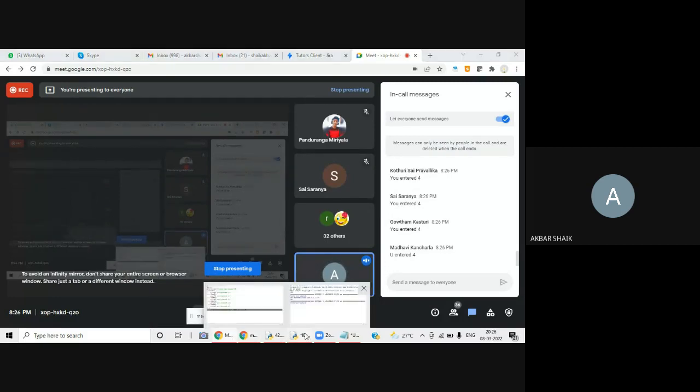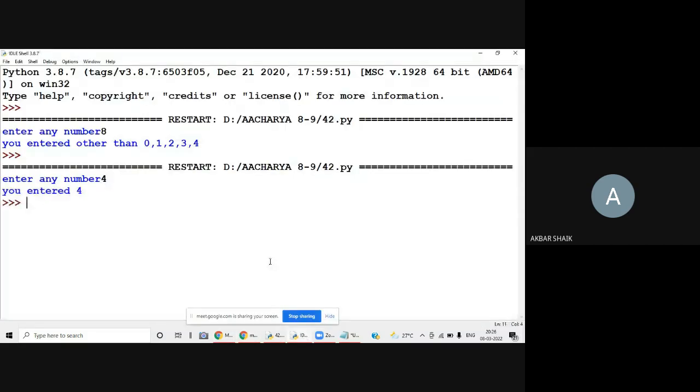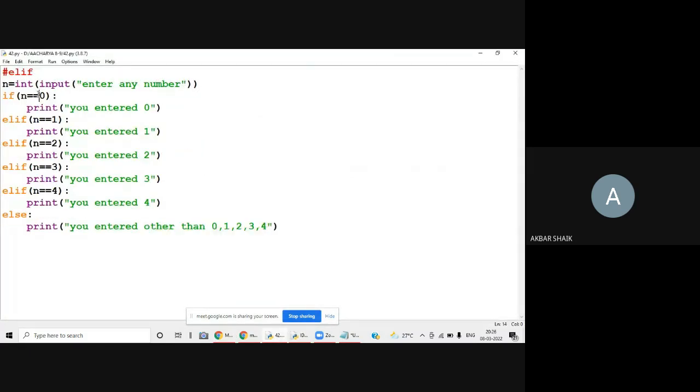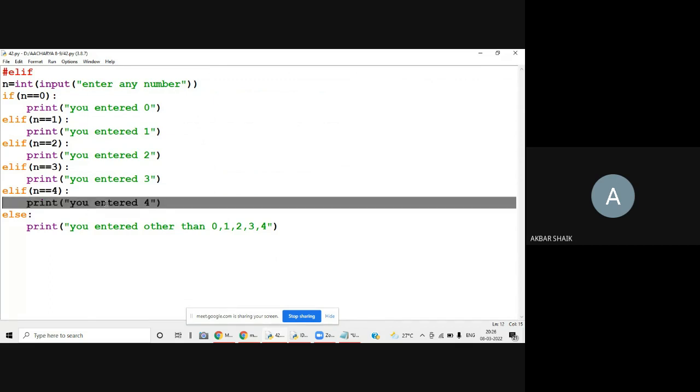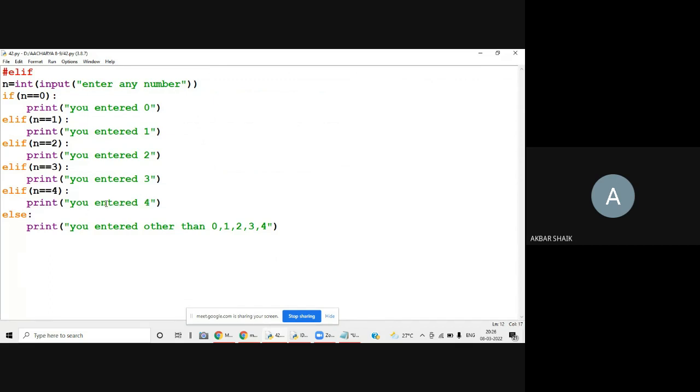The reason is first 4 will be compared with condition 1, that is 4 is not equal to 0, so this will be skipped. The second condition is also false, the third condition is also false. 4 equals 4 is true, so this block will be executed. What is this block? You entered 4. Understood?